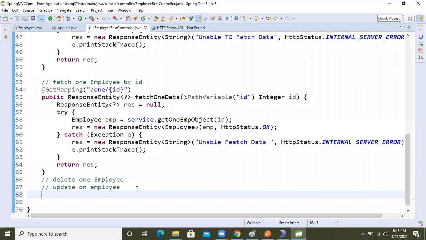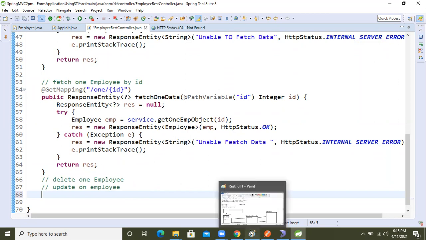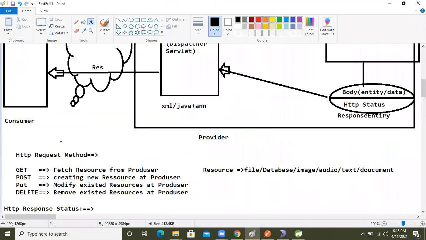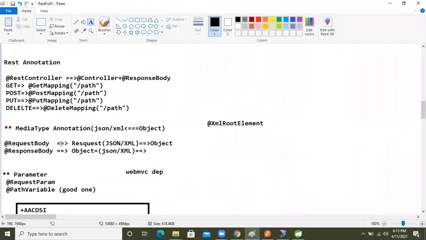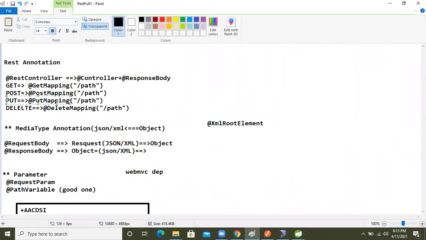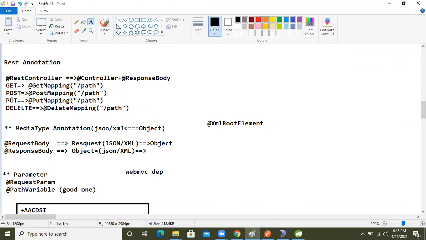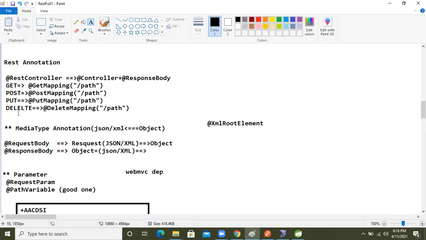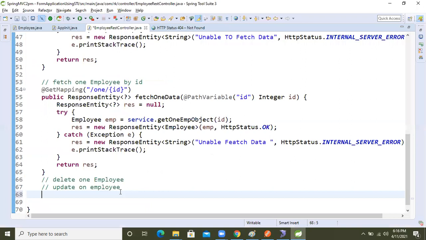Let's do the updation, guys. For the updation we need the total object. I already explained which annotation we will use for the updation: the Put annotation. Two more annotations are there. Post and get we have seen, and put and delete are the two more annotations. Let's work on that, how we work in real time on these annotations.